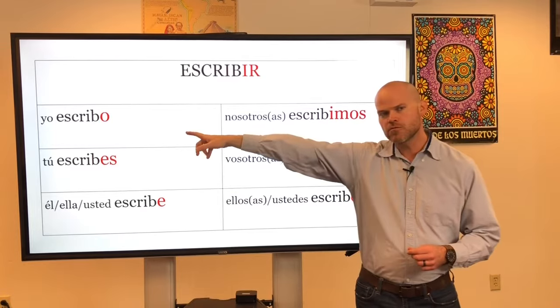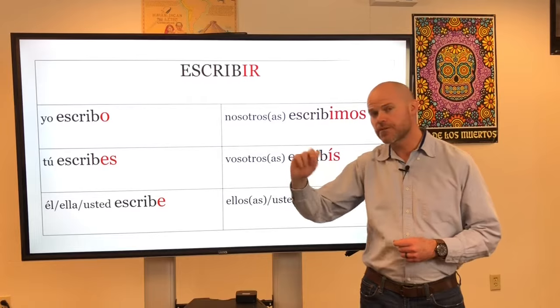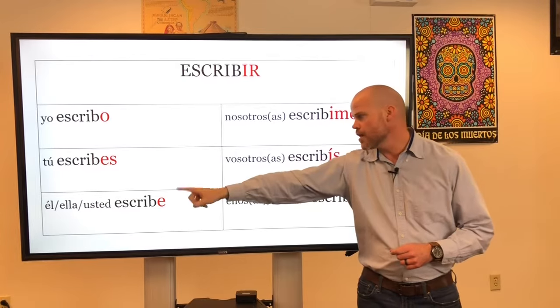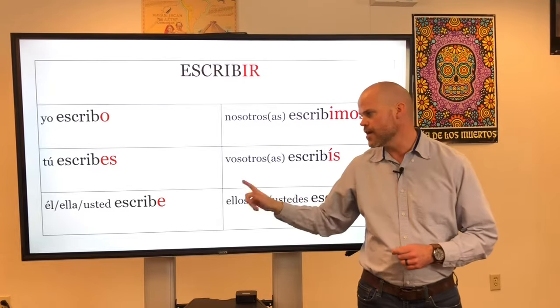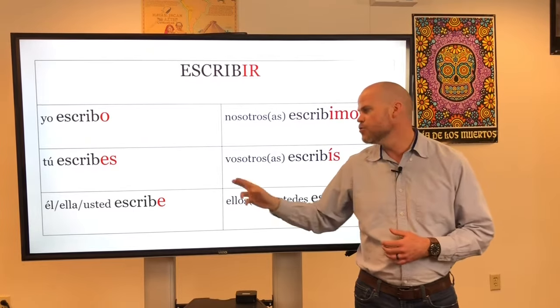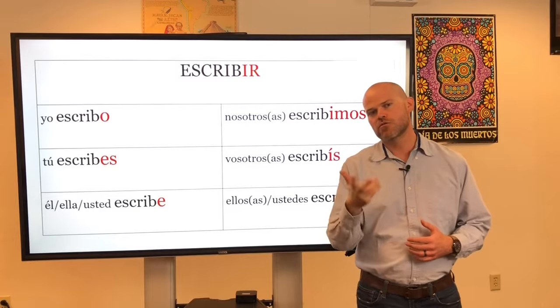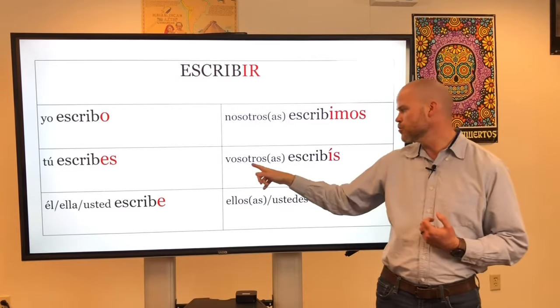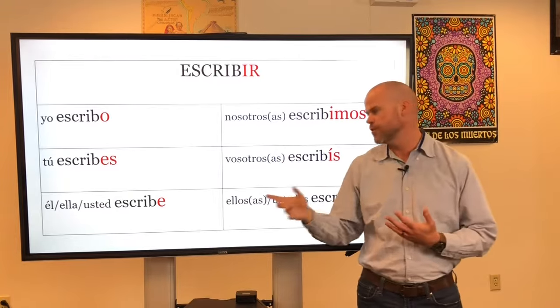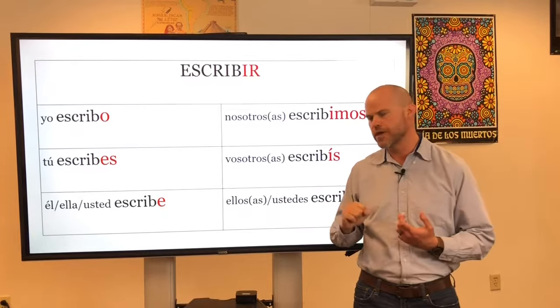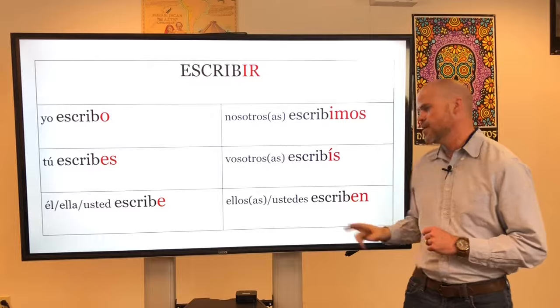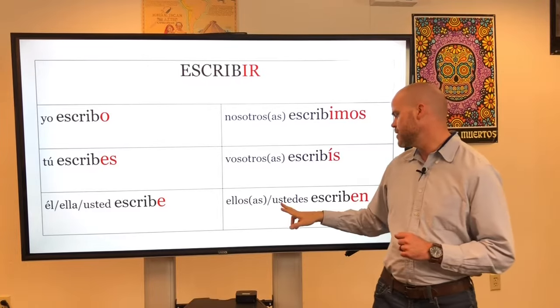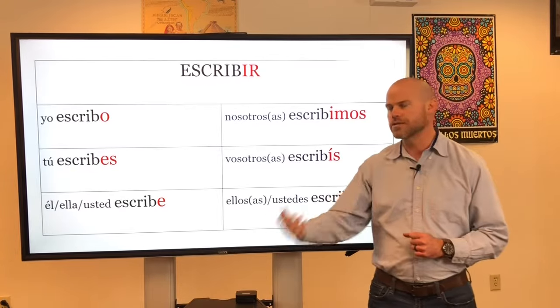So yo escribo would be I write. Tú escribes would be you write. Él escribe, he writes. Ella escribe, she writes. Usted escribe, you formal write. Nosotros escribimos, we write. Vosotros escribís, you all write. Remember, vosotros is that pronoun we use in Spain. Ellos escriben, they write. And ustedes escriben, you all write.